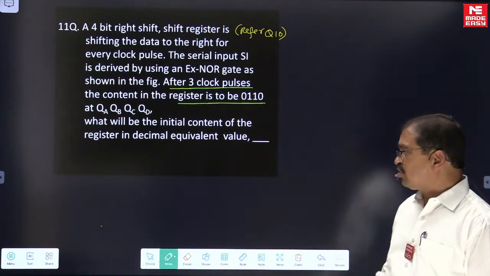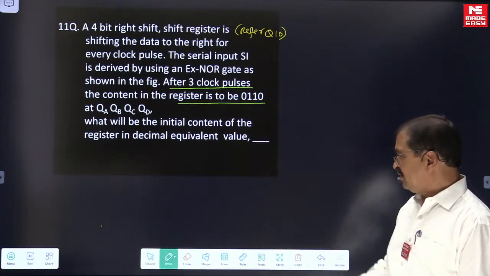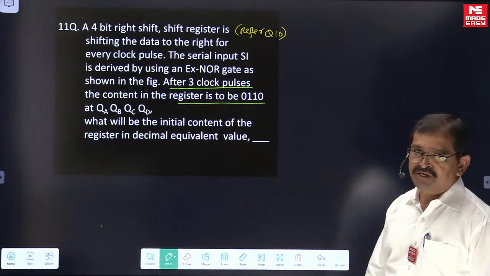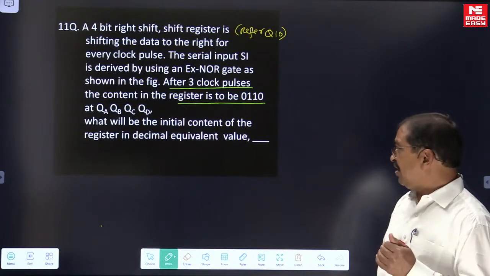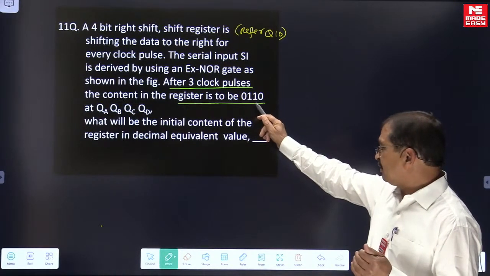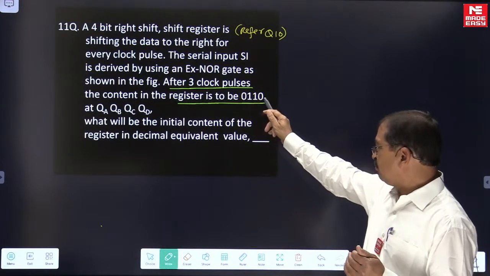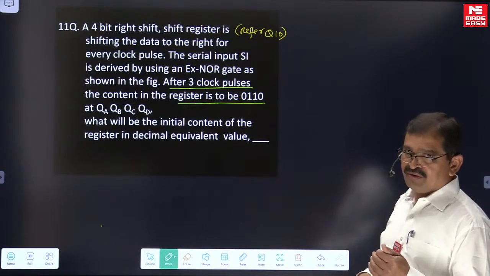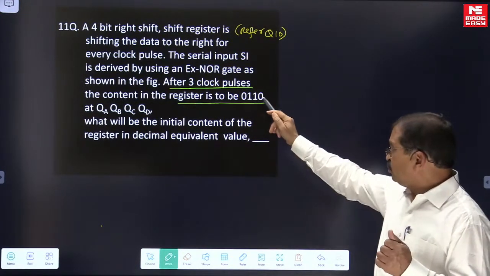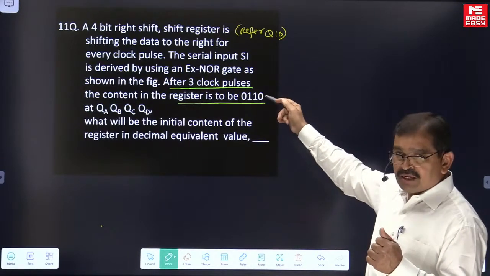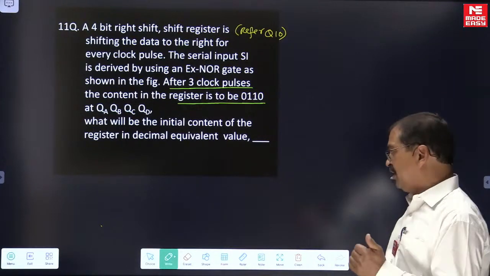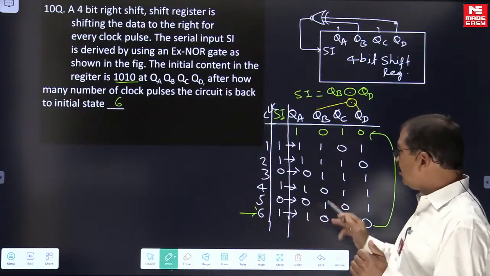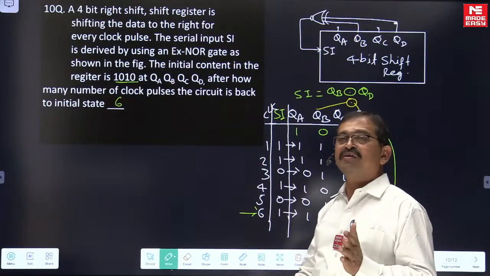What will be the initial content of the register in decimal equivalent value? So we want 0110 after the third clock pulse, and the question is what the initial content of the register should be.